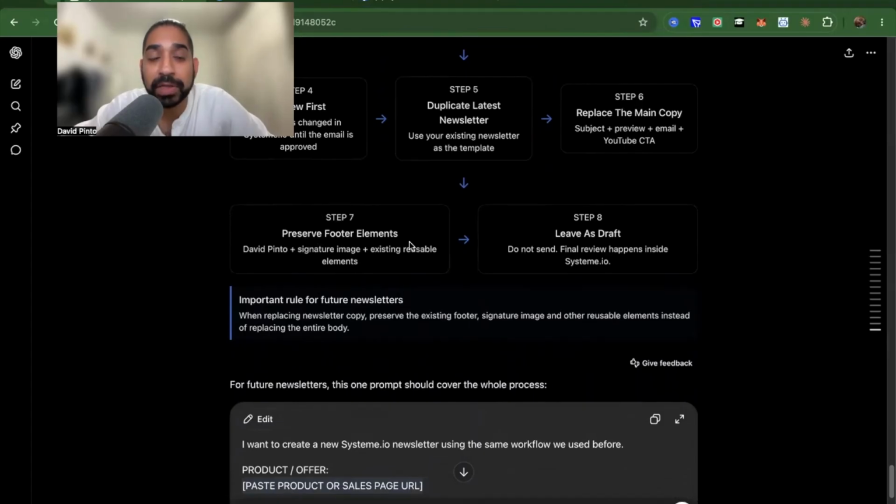This is there because I personally add a signature and a picture there, and that's why I wanted to keep those elements there. So if you want to create a template for yourself and then duplicate it after that, you can duplicate. Then we want to leave it as a draft. We don't want to send it yet because you want to have the final review of all of this, and then ultimately you can send it and schedule it accordingly when you want.